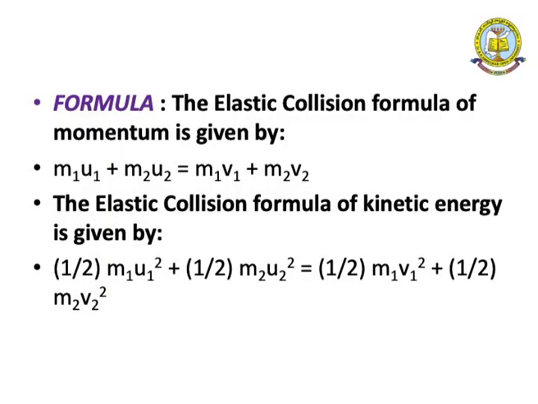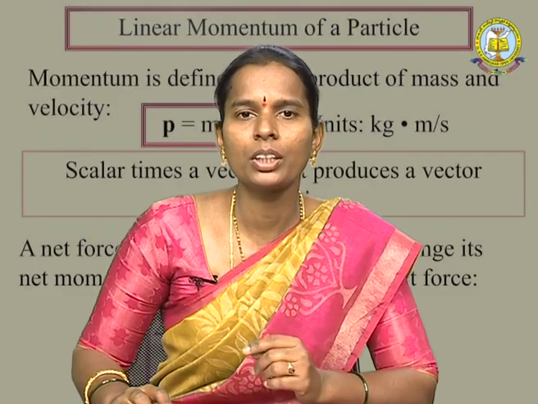The elastic collision formula for momentum is m1 u1 plus m2 u2 is equal to m1 v1 plus m2 v2. What are m1 and m2? They are the masses of the particles. For any two particles, the masses are m1 and m2, the initial velocities are u1 and u2, and after collision the velocities of masses m1 and m2 are v1 and v2. So, you can write the conservation of momentum as m1 u1 plus m2 u2 is equal to m1 v1 plus m2 v2.